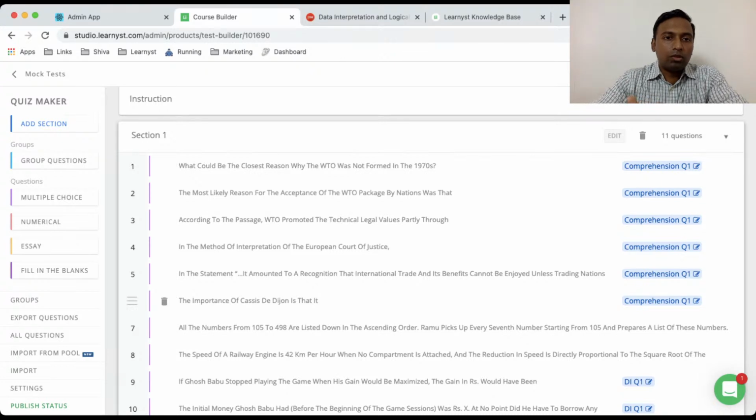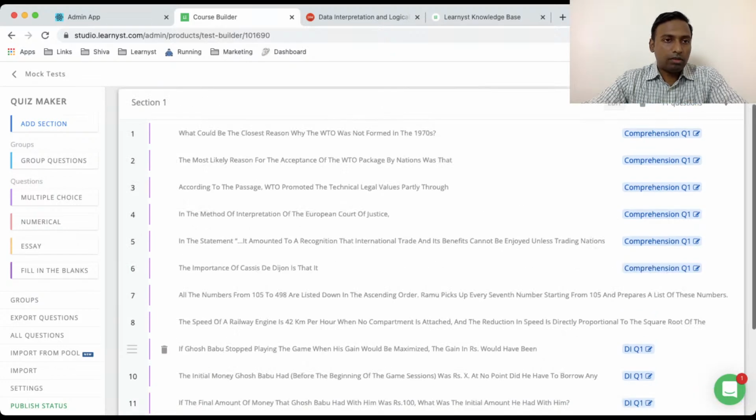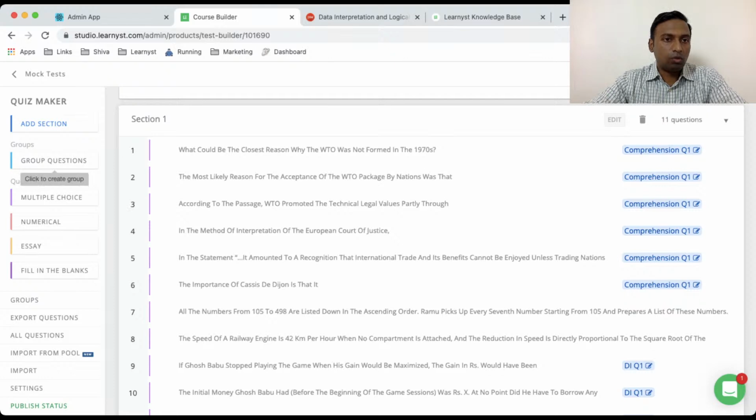And so this is what I've done. I've already grouped the questions, so I know that these 6 or 7 questions are part of this particular group, right? Similarly, I have created one more group like DIQ1. You can do this, it's very simple. All you have to do is click on group questions here, and then you will be able to group the questions. Before that, I'll just show how the grouping happens.